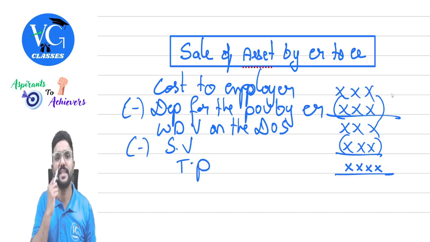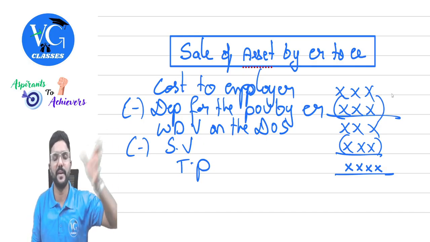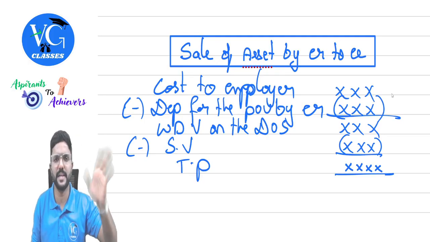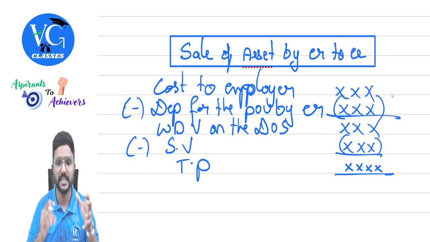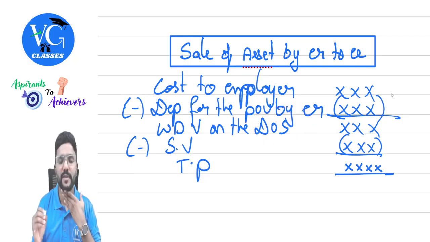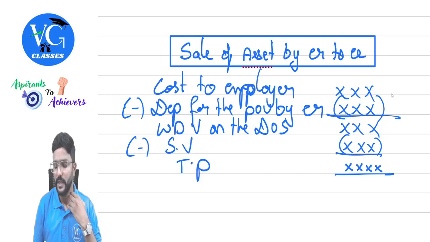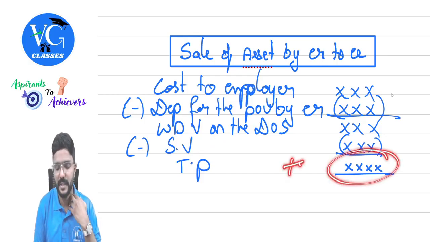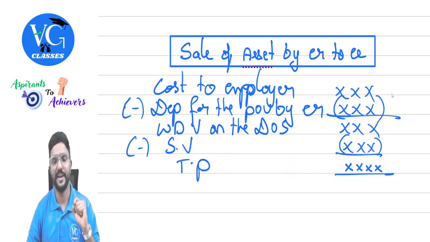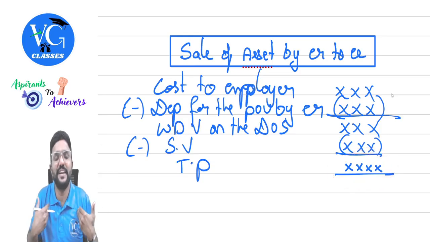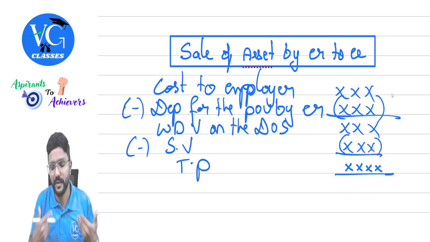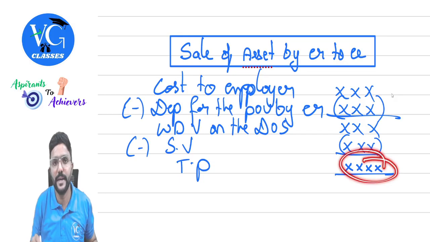Okay. And as per which method, sir? We have seen the WDV method or SLM method, and apply the respective rates. Once we reduce depreciation from the cost, we get the WDV of the asset on the date of sale. From that, you reduce the sale value. If the remaining figure is positive, then it is a taxable perquisite in the hands of the employee. Actually, this is a loss from the employer's point of view, whereas this is a benefit from the employee's point of view.